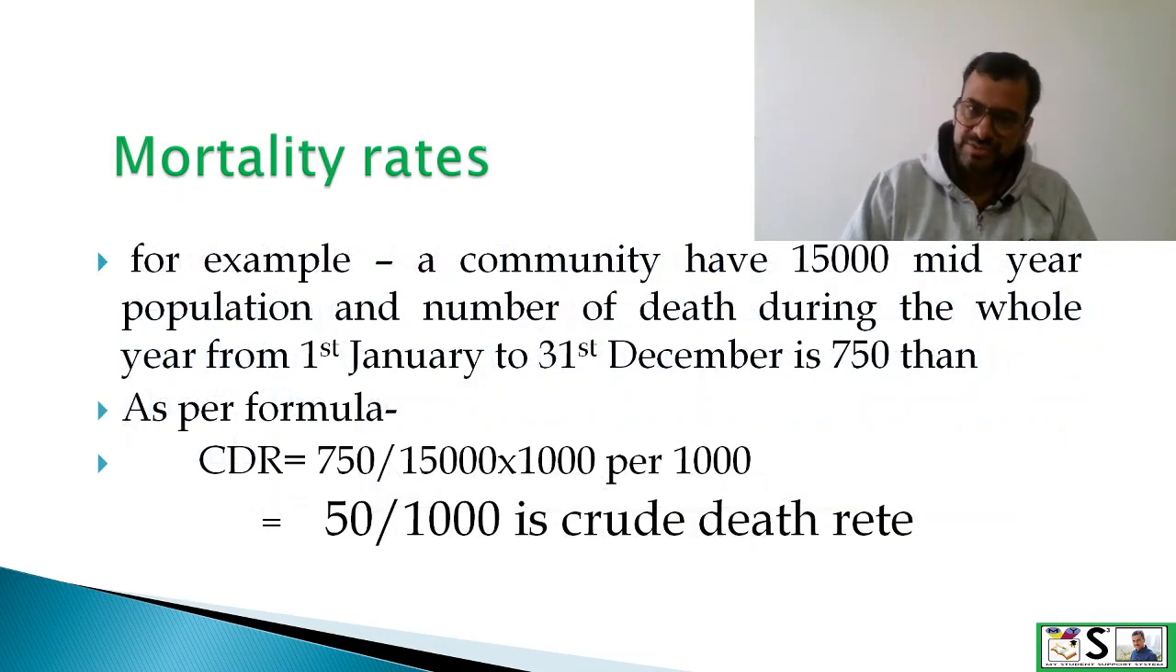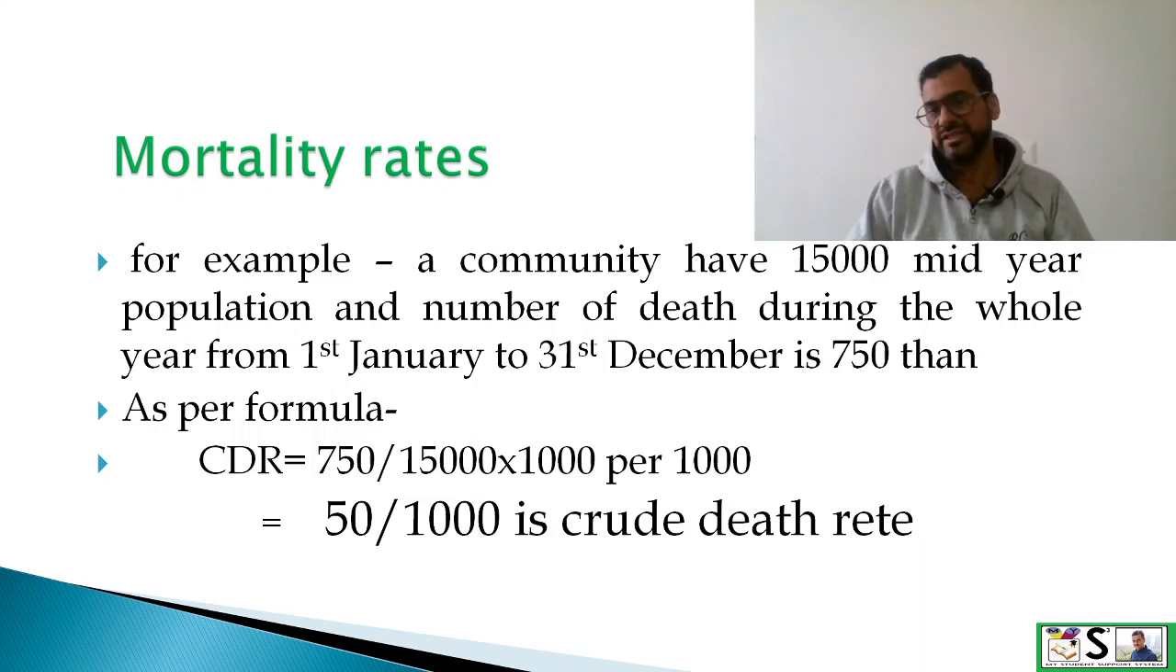For example, there is a community having 15,000 mid-year population, and the number of deaths in that community during the whole year from 1st January to 31st December is 750. Then what will be the CDR? It will be 750 divided by 15,000 and multiply 1000. Then answer will be per 1000. So according to this formula, it will be 50 per 1000 crude death rate.